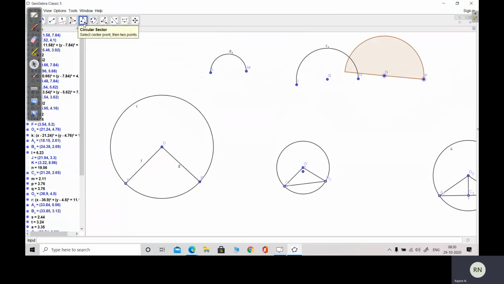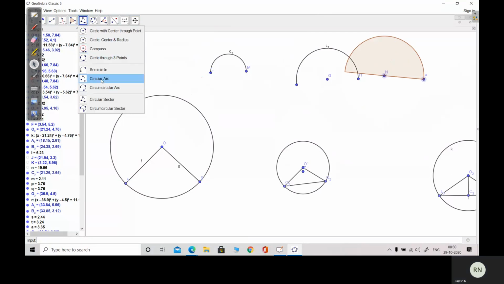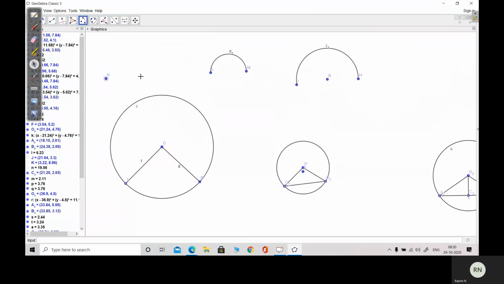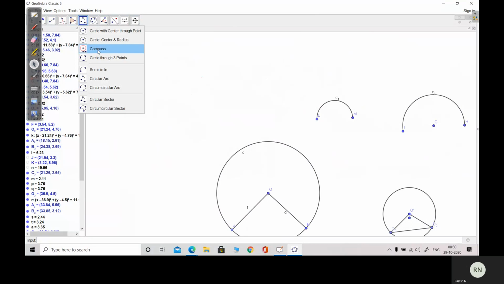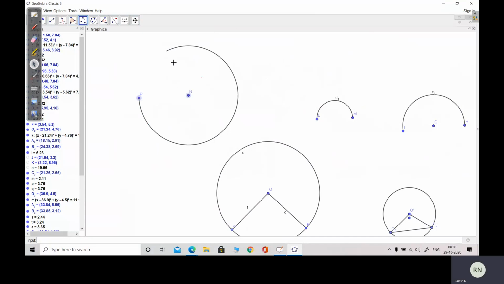And about the arc, you can also draw it like this. Arc is what? This is the major arc. This is what? Semicircle. This is the minor arc. Okay. And what is a segment?